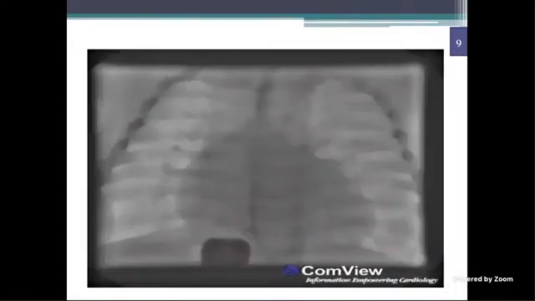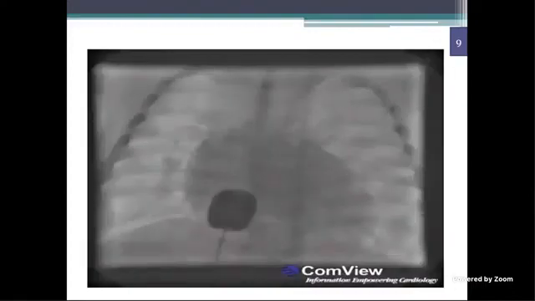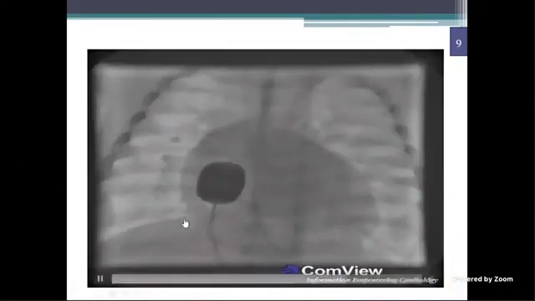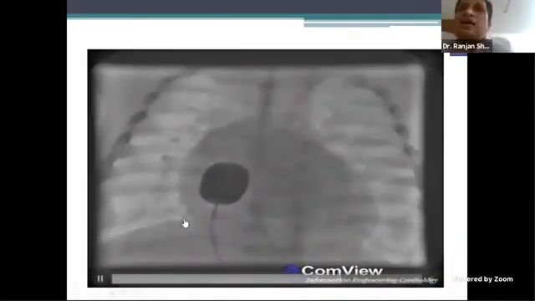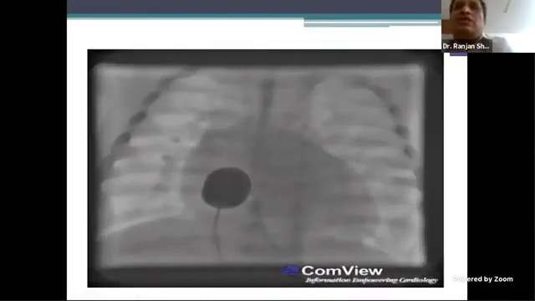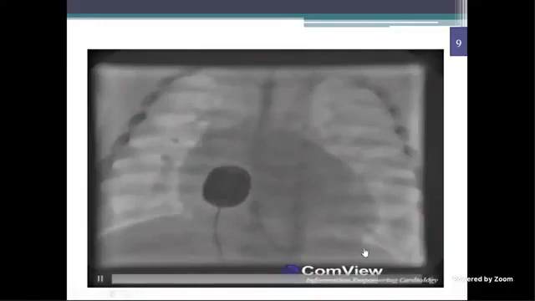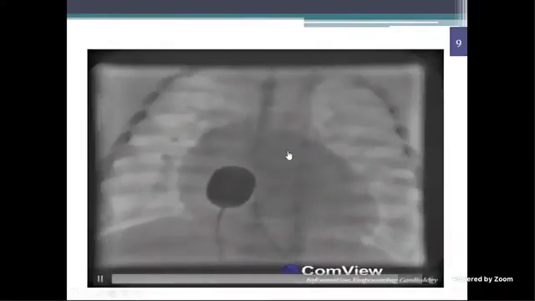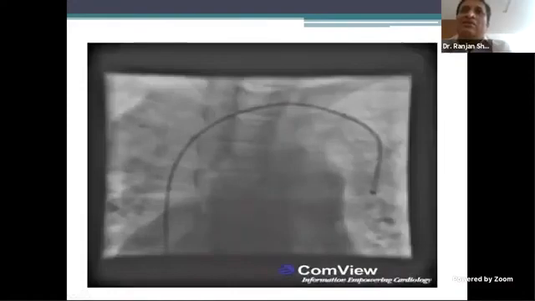Yes, sir. Sorry, sir. So this is an AP view with an intervention being done, passing the catheter through IVC into right atrium. They pass across the interatrial septum and do balloon atrial septostomy. What do you think is the condition? In which conditions would you do balloon atrial septostomy, Arun? TGA with intact ventricular septum. That is the most common condition for which it is done. And also here you can see egg on end appearance. It's a huge one. So it's likely TGA, but there are many other conditions where you would do it.